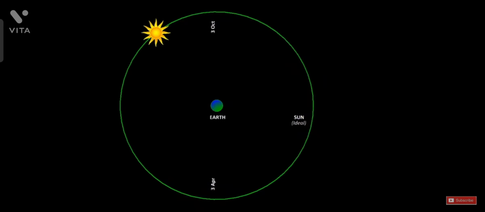Then we have made a couple of simplifying assumptions. Number one, we have assumed the orbit to be perfectly circular. So the Sun will be going around it in a uniform circular motion. It will be covering equal angles in equal intervals of time. And number two, we will assume the Earth's axis to be normal to this plane of the orbit.